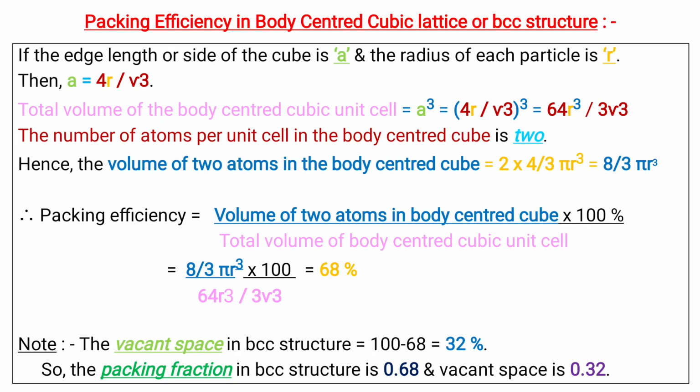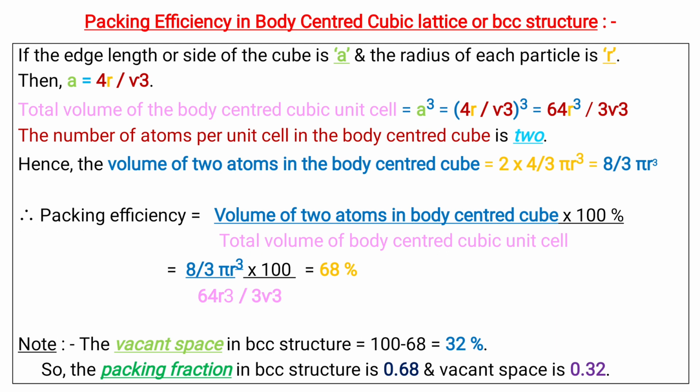Okay, let us calculate the packing efficiency in BCC. If the edge length of the cube is a, and the radius of each particle is r, then a is equal to 4r divided by root 3. Total volume of the BCC is a cube, which is equal to (4r divided by root 3) to the power 3, which equals 64r cube divided by 3 root 3. The number of atoms per unit cell in the BCC is 2. Hence, the volume of 2 atoms in the BCC is equal to 2 times 4/3 π r cube, which is equal to 8/3 π r cube.